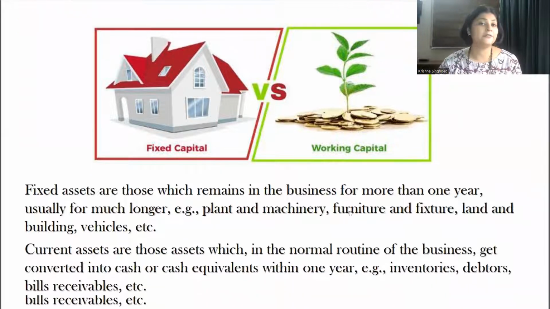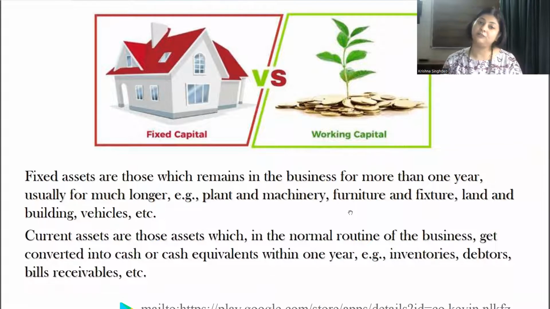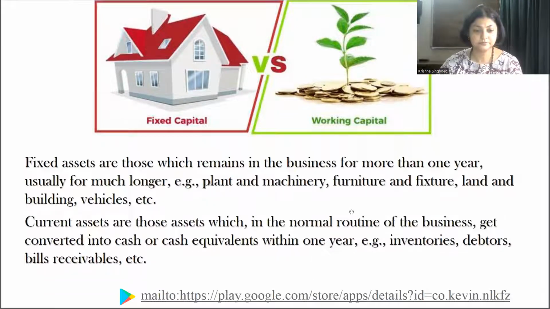Now, for understanding working capital, first of all we have to understand what are current assets and current liabilities. Current assets are those assets which, in the normal routine of the business, get converted into cash or cash equivalents within a year. For example, inventories, debtors, bills receivable, etc. Within a few months, normally less than 12 months, they get converted into cash once again. When we buy raw material, our purpose is not holding it. Our purpose is to convert it into finished goods and sell it to the customers.